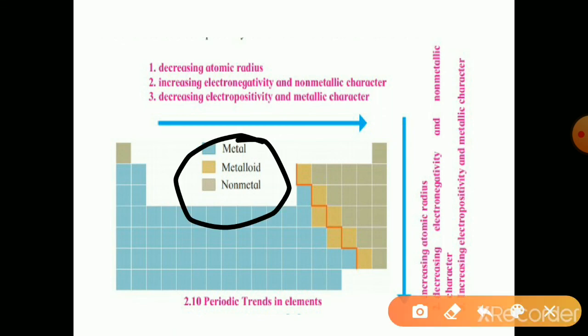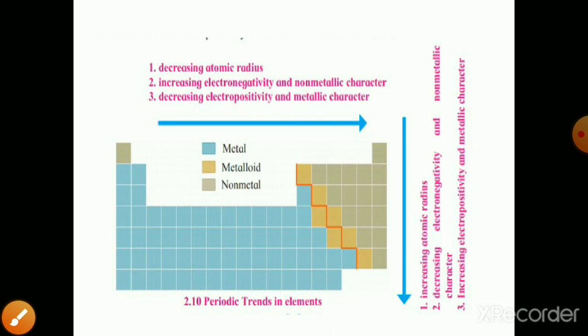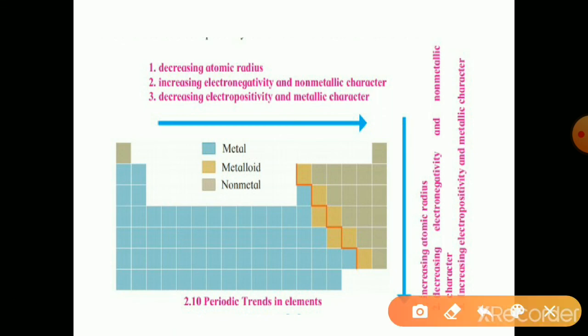So in this way we have discussed the periodic trends in the properties, that is valency, atomic size, metallic and non-metallic character. There is no regularity observed in the valency in a period.